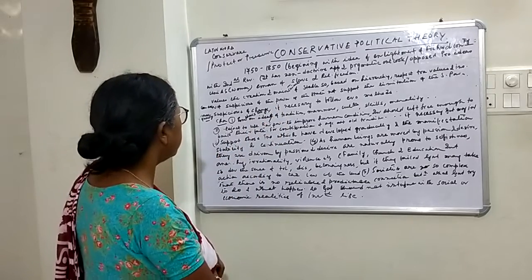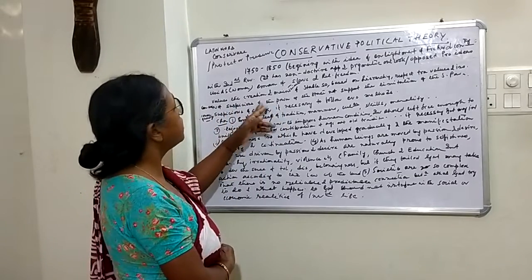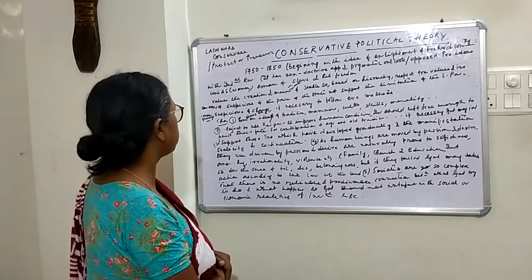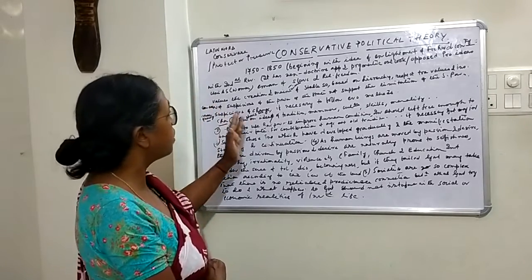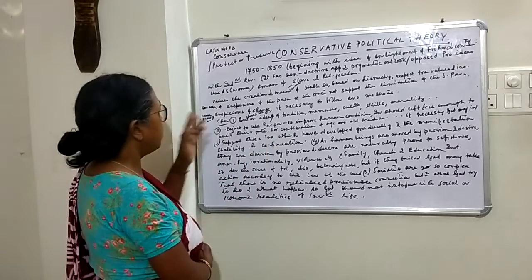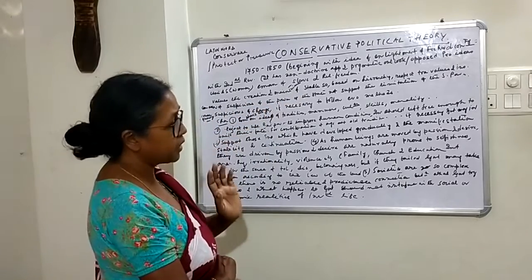They were very much interested in the creation and maintenance of a stable society. They always put stress on that.